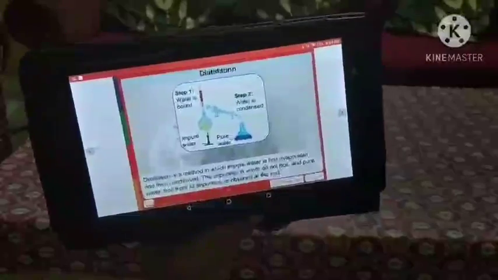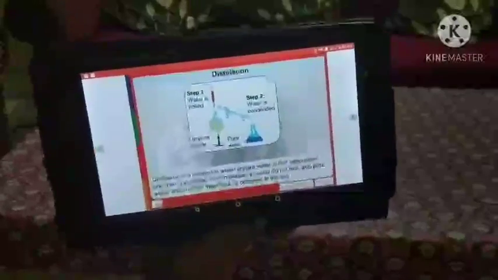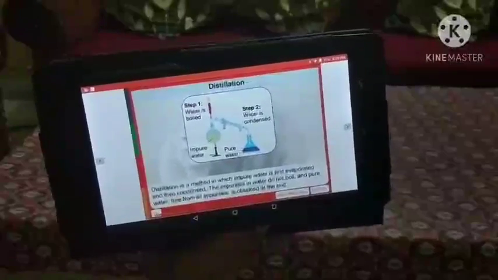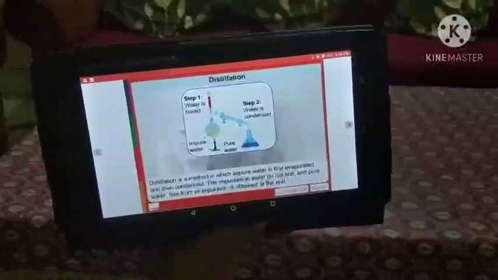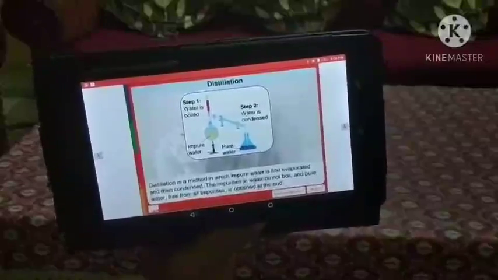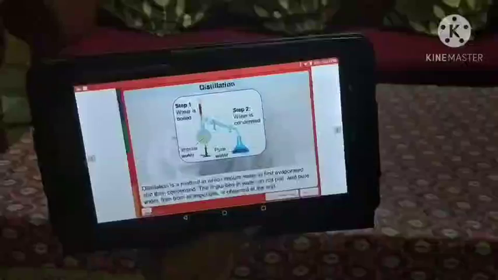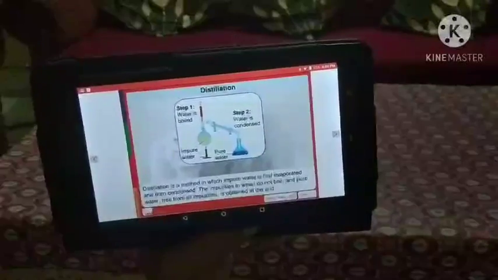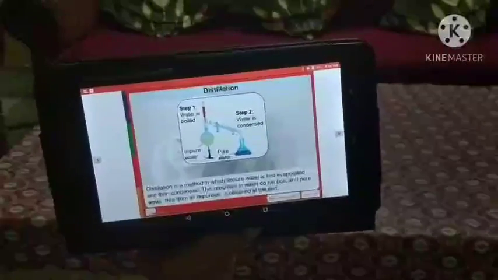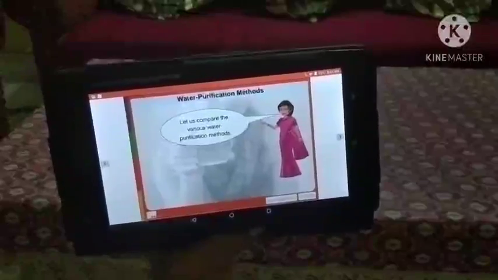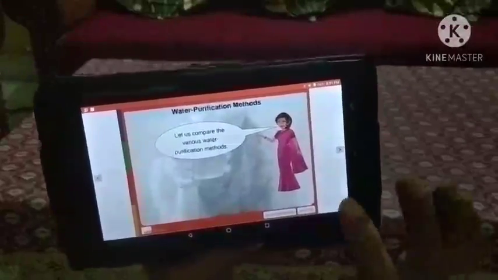Final method is distillation. It is a method in which impure water is first evaporated and then condensed. The impurities in water do not boil, and pure water free from impurities is collected at the end. Let us compare the various water purification methods.